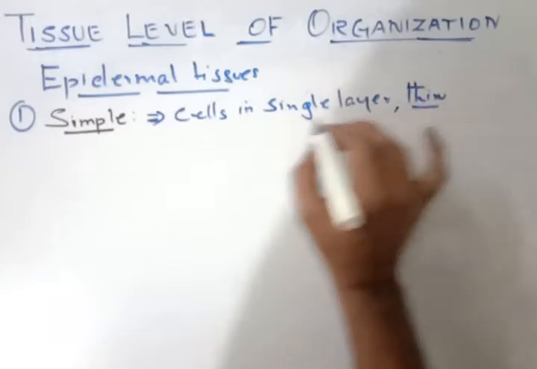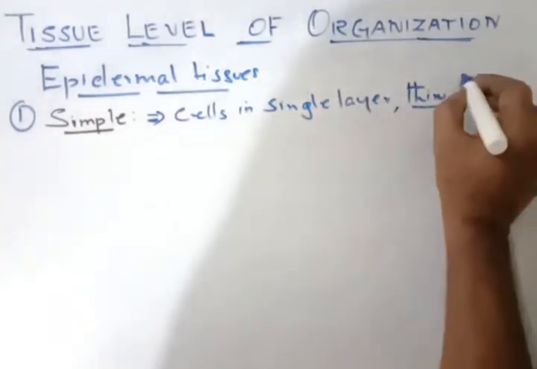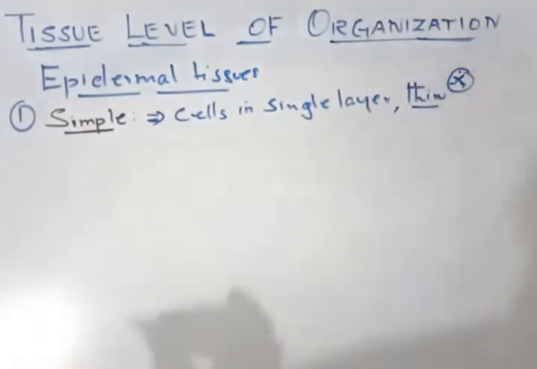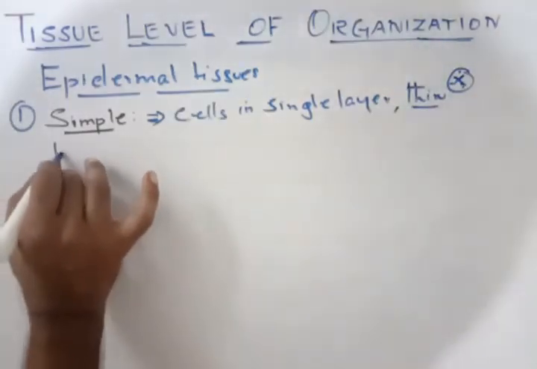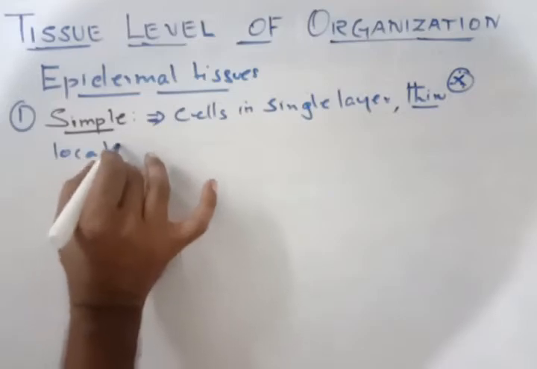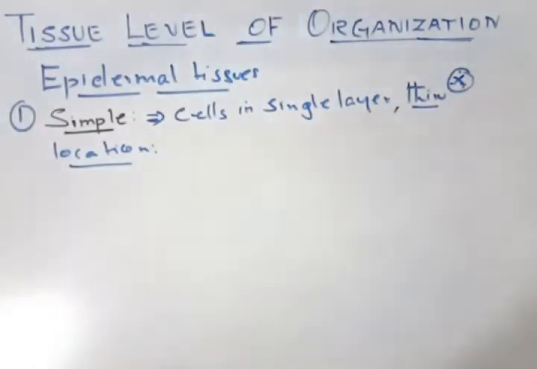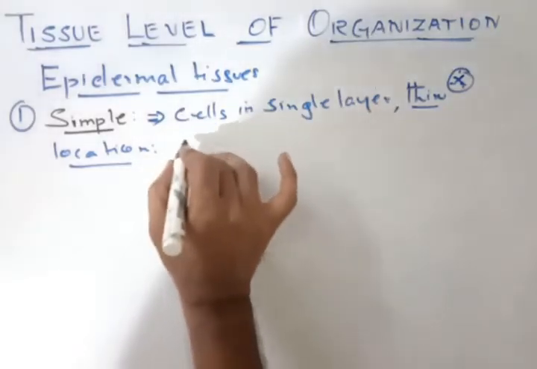You have to understand these two things regarding simple epithelial tissues. And where is it located? The location of simple epidermal tissues is actually on the organs of absorption.